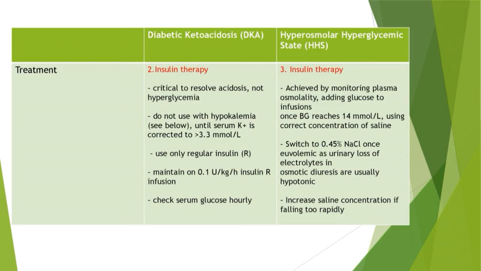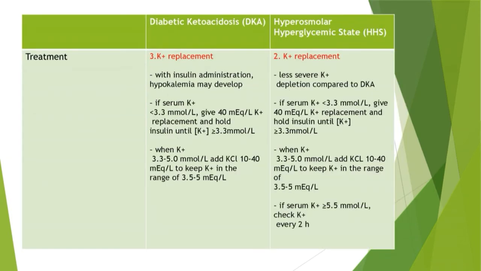Hyperosmolar hyperglycemic state insulin therapy: adjust by monitoring plasma osmolality, adding glucose to infusion once blood glucose reaches 40 millimole per liter, using the correct concentration of saline. Switch to 0.45% sodium chloride once euvolemic, as urinary losses of electrolytes in osmotic diuresis are usually hypotonic. Increase saline concentration if osmolality is falling too rapidly.